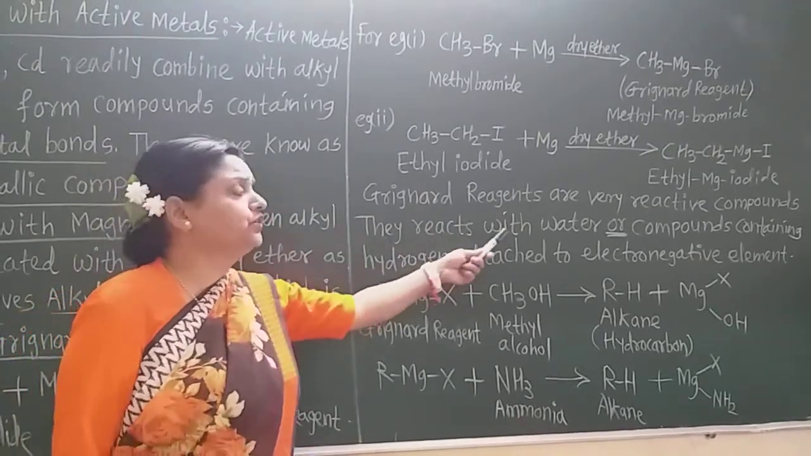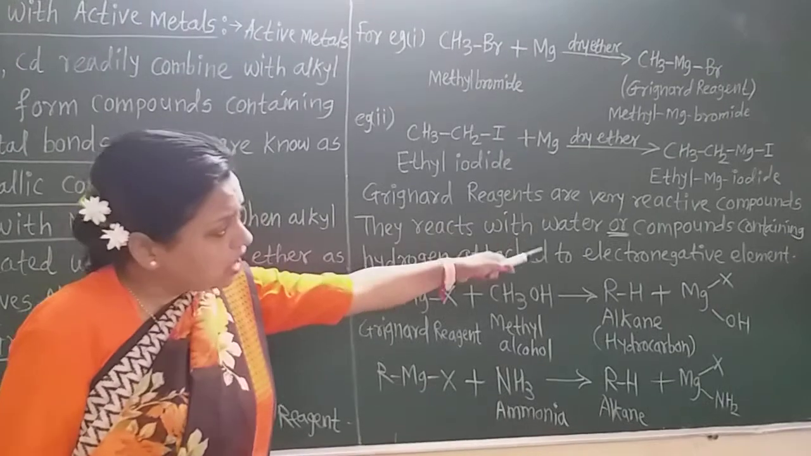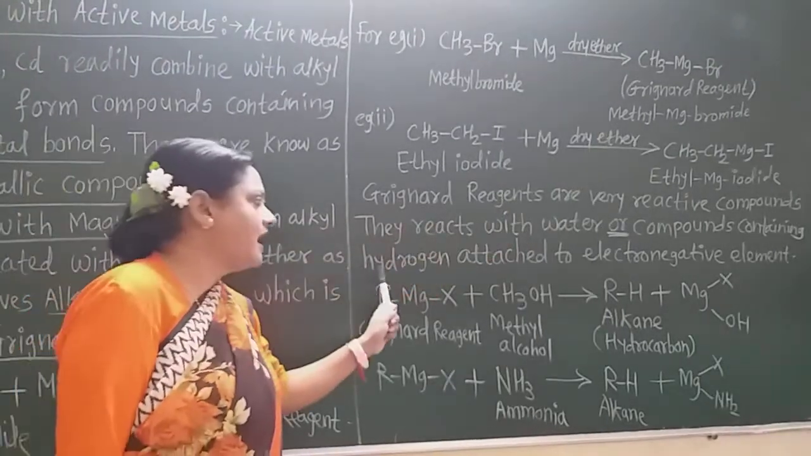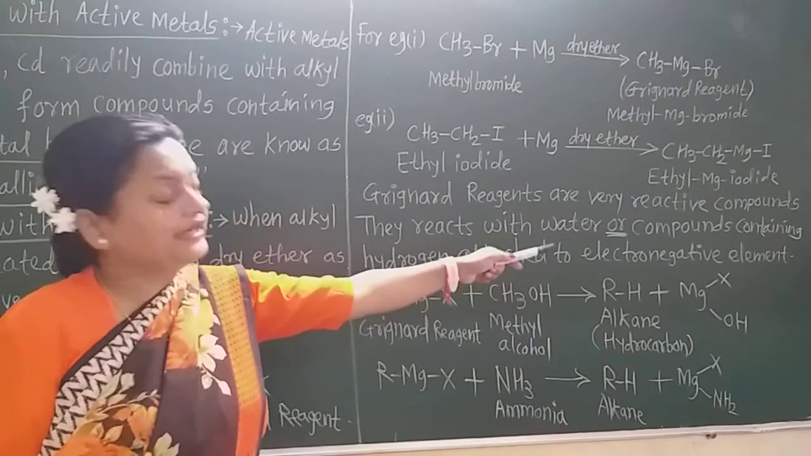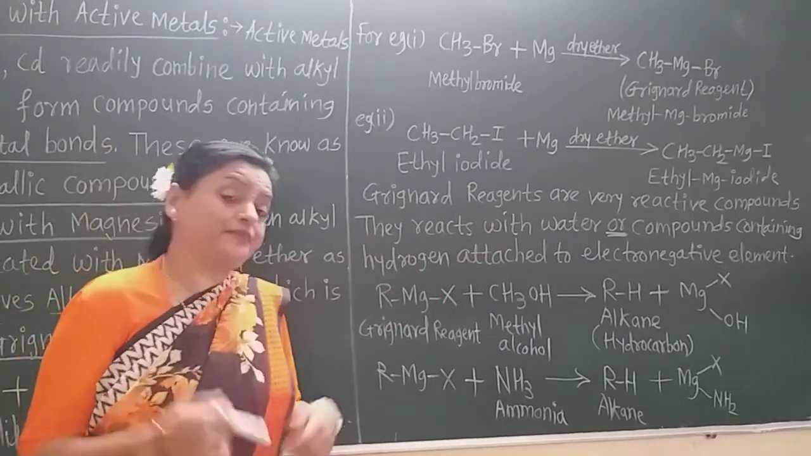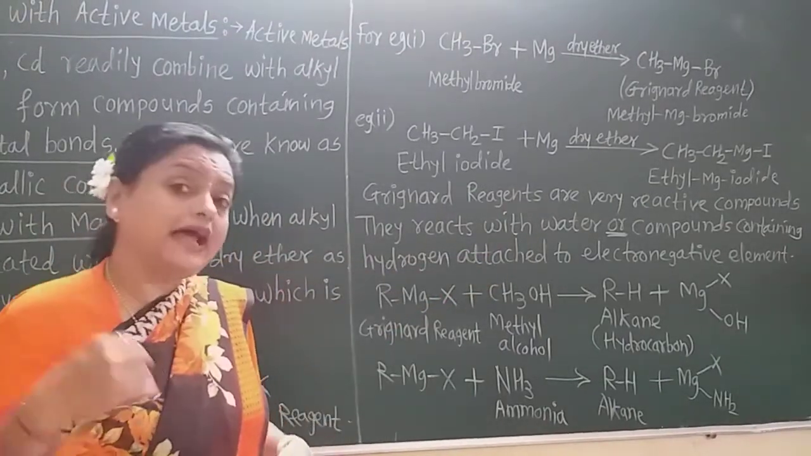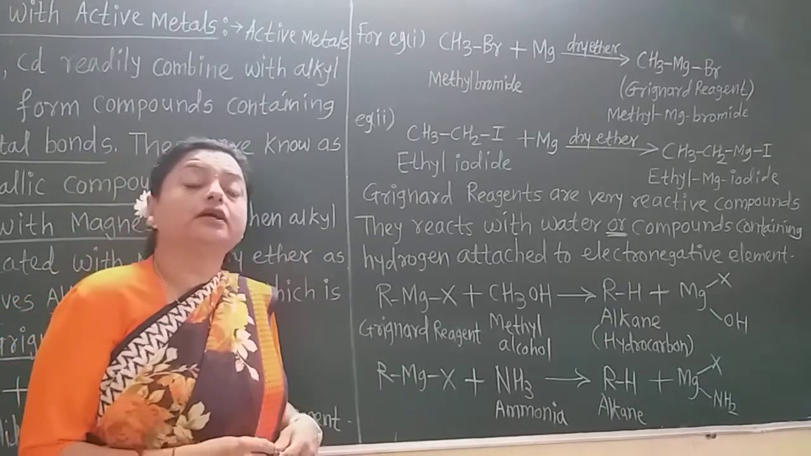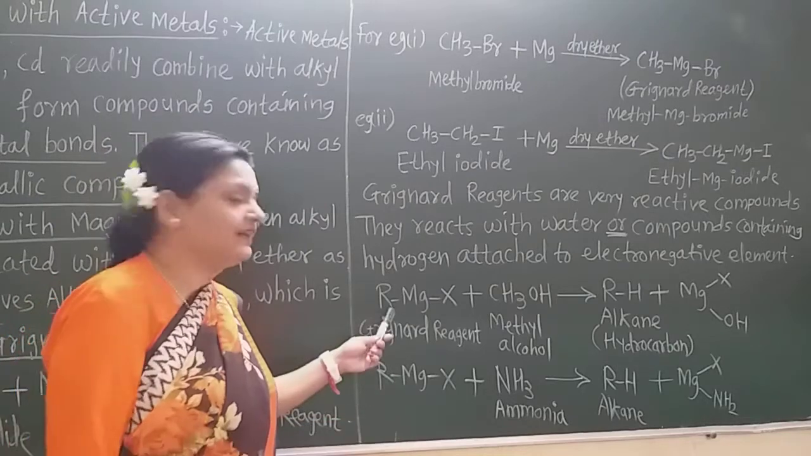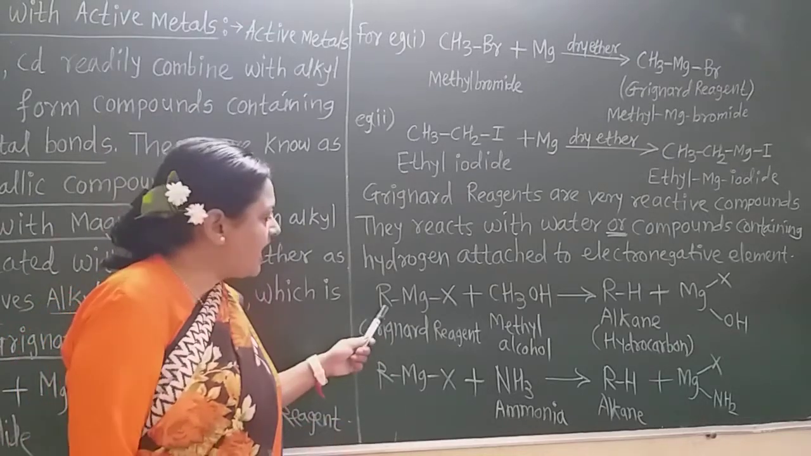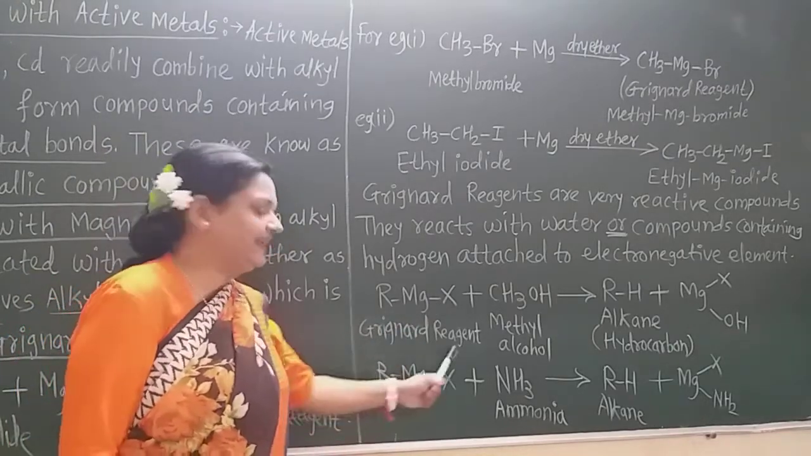They react with water or compounds containing hydrogen attached to an electronegative element. That hydrogen must be attached to an electronegative element for the Grignard reagent to react easily. Now here the general reaction is shown. RMgX, this is the Grignard reagent.